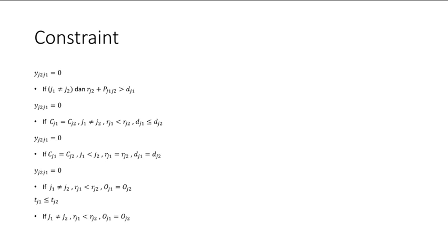The other constraint, sequencing binary variable Y of aircraft 2 and aircraft 1, has a value 0 if aircraft 1 is not the same as aircraft 2, and the time of aircraft 2 plus separation time is greater than the due date of aircraft 1.